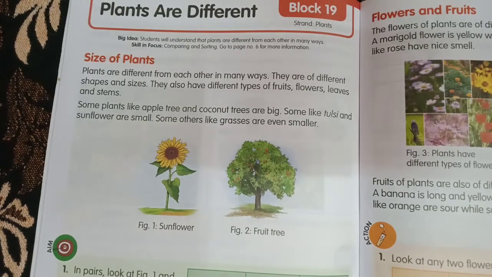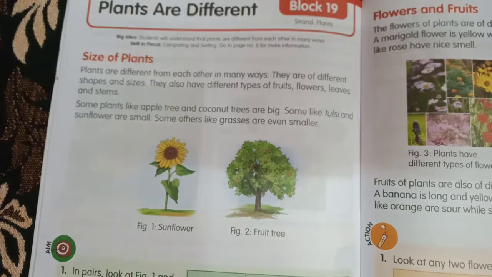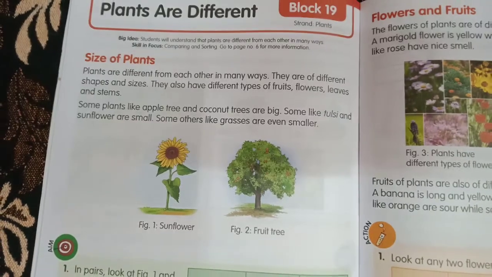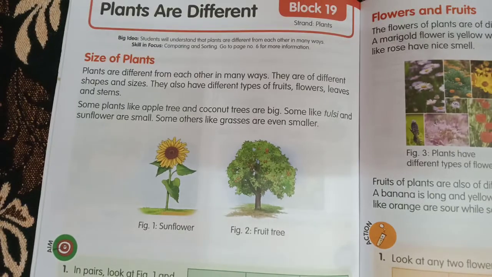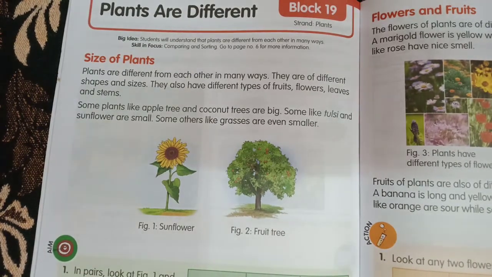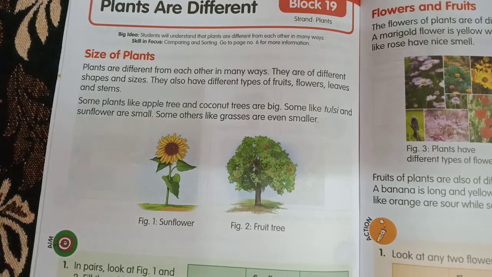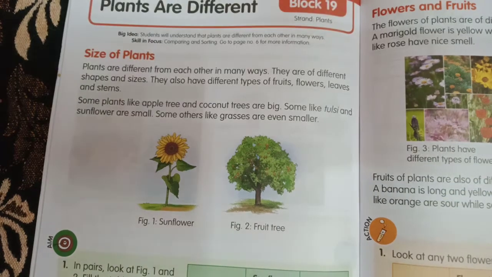So today let me start with block 19 in EVS. Plants are different. In my last class we all discussed plants, what they do, what the uses of plants are, and how they are. So here we are talking about how plants are different from each other. Now, starting with the size of plants.